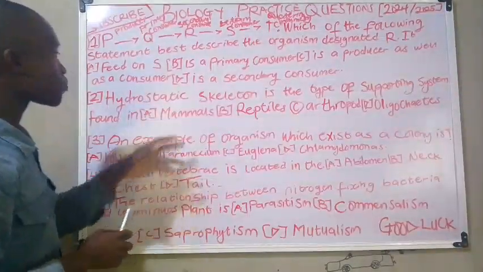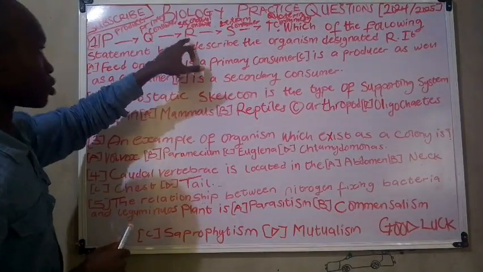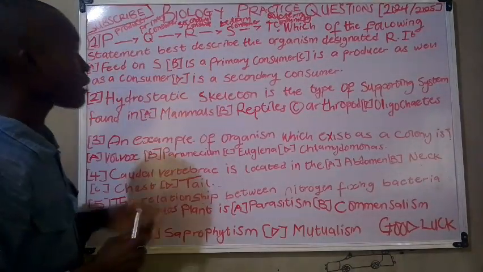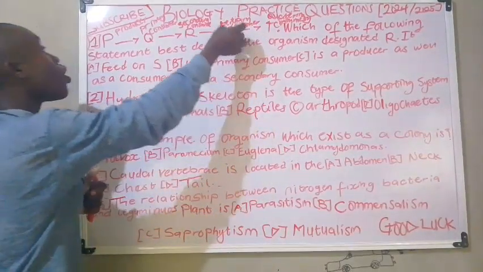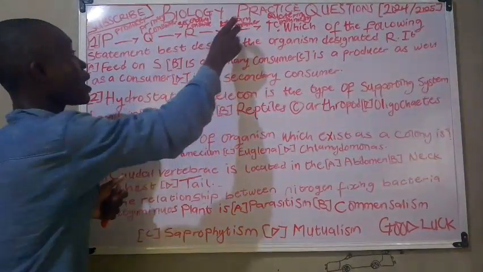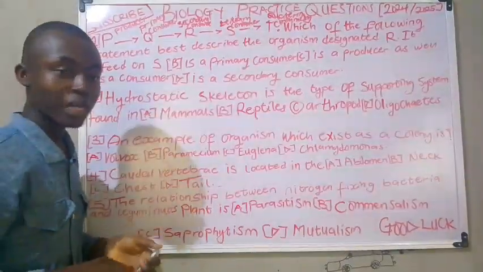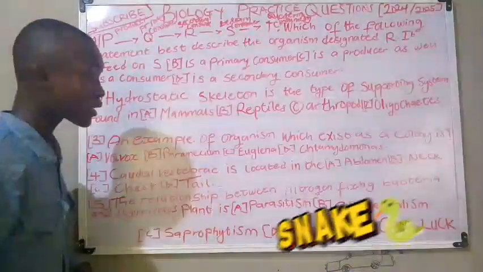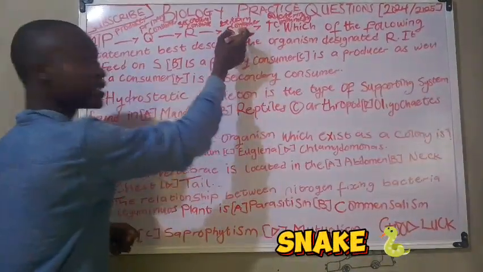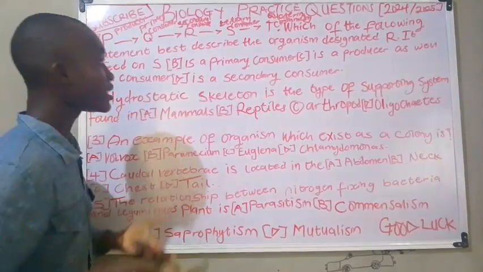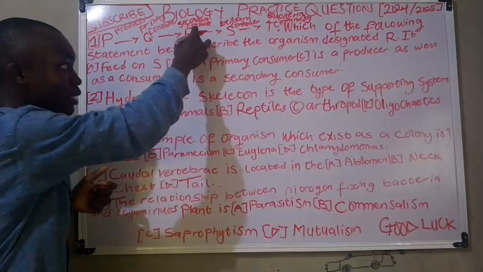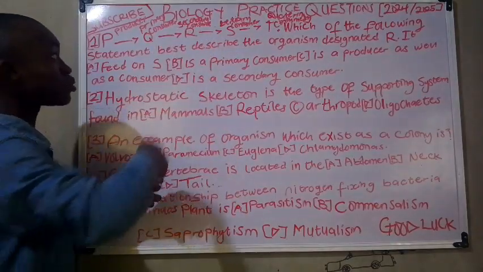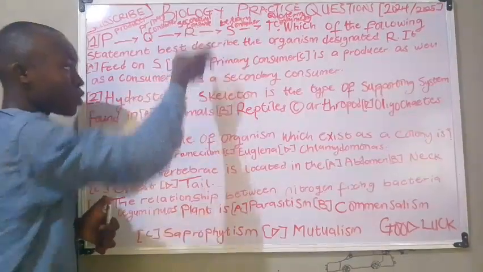That should be noted. Okay, now when a secondary consumer feeds on a primary consumer, a tertiary consumer will feed also on a secondary consumer. A typical example of a tertiary consumer is a snake. Now a snake will feed on the rats, which are named to be the secondary consumer.